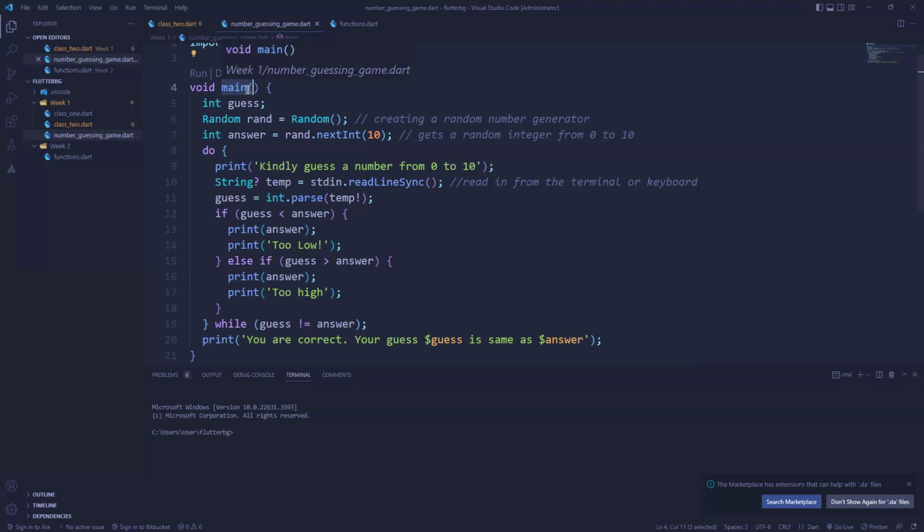Now, in as much as they're not strictly necessary, they are certainly very important if you want to keep your sanity when you're writing a complex program or a complex application. Functions allow a program to be broken down into what I call callable units. Basically, a callable unit is just a portion of code that can be executed.